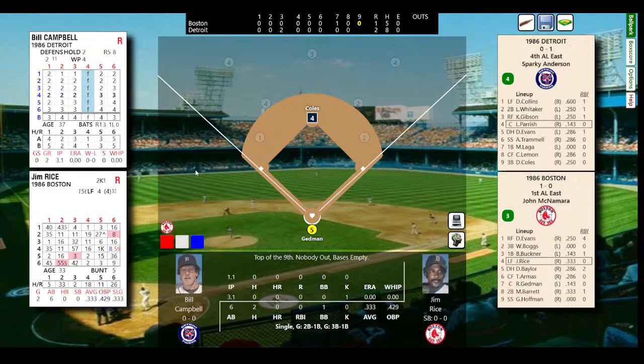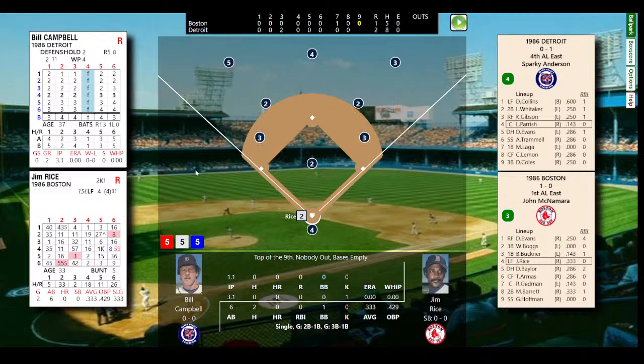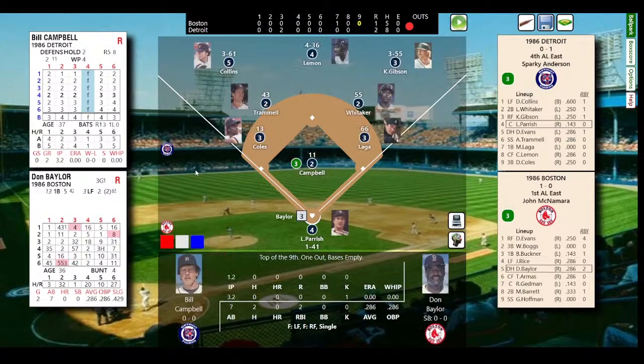Top of the 9th. Red Sox trail by a run. It will be Jim Rice, Don Baylor, and Tony Armas to face Bill Campbell. Well, they let Campbell finish this game. They got Willie Hernandez in the bullpen. Not quite the vintage Willie Hernandez, not the 84 Willie Hernandez, but it's not a bad Willie Hernandez. Here's Rice. And a leaping catch by Alan Trammell. He's been doing that all game long. 1 out, bases empty. So one down for Baylor. Baylor's 1 for 3 today.